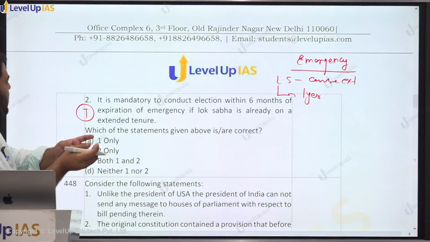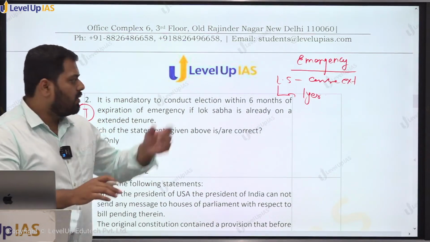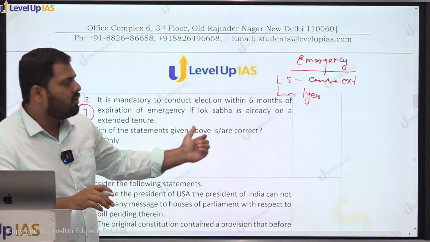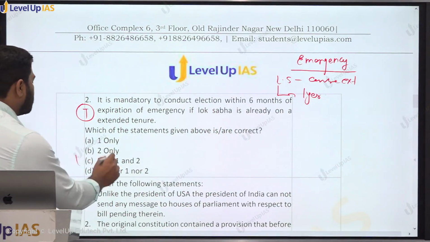इमरजेंसी के समय लोकसभा का टेन्योर कैन बी एक्सटेंडेड by 1 year at a time, but from the date when the emergency ceased to have effect, within 6 months there will be requirement to conduct the fresh elections to the Lok Sabha, right? Both the statements are correct.